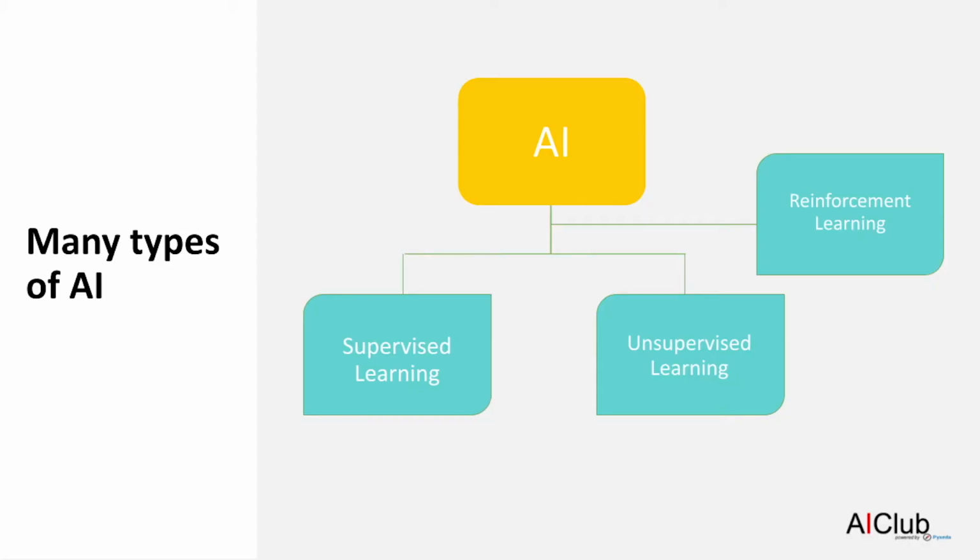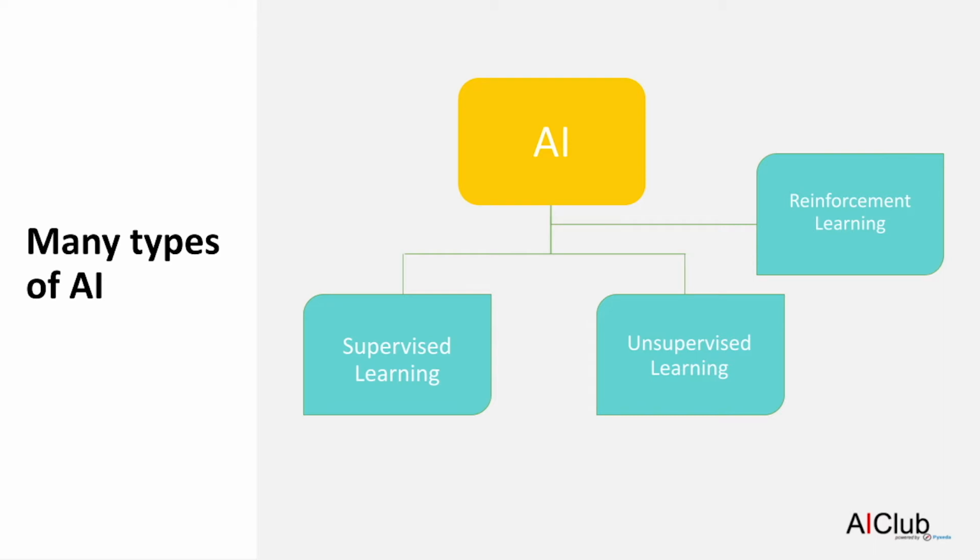Before we talk about how to measure an AI, let's revisit that there are many different types of AIs out there. This is important because they are actually measured differently. You may have heard about the 3 different types of AIs in some of the introductory videos. Those are supervised learning, unsupervised learning, and reinforcement learning.